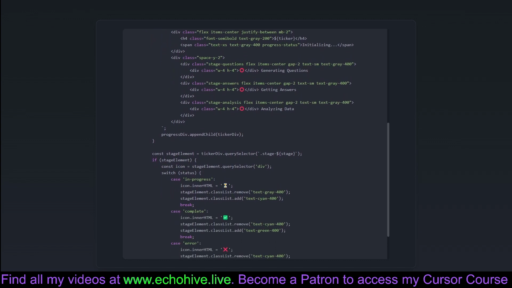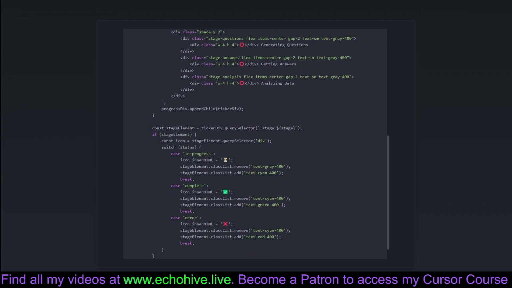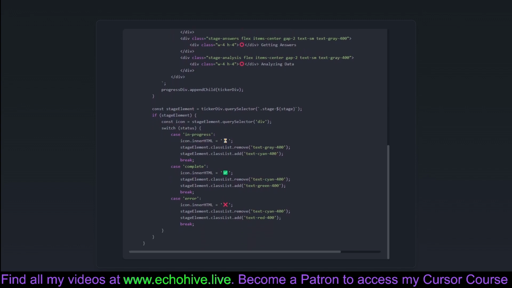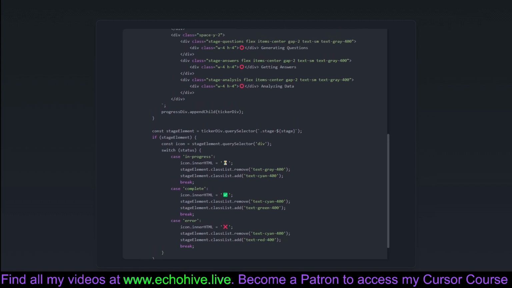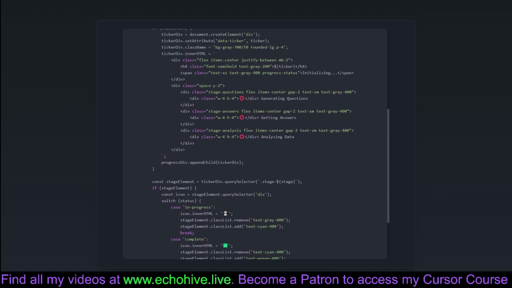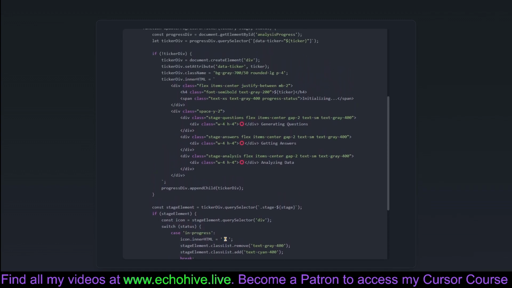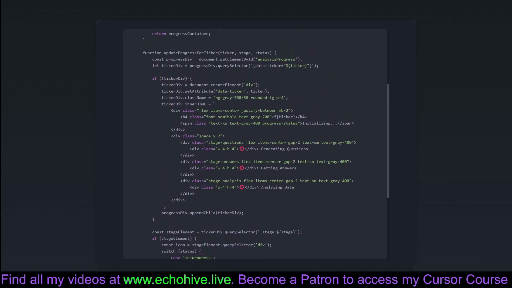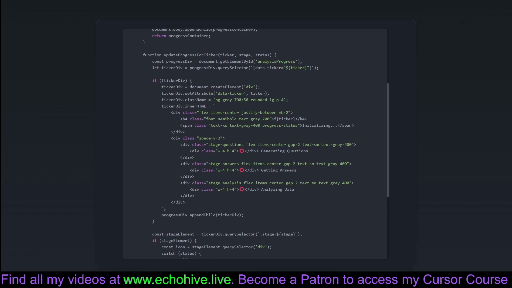Update Progress for Ticker sequentially updates the progress of each stock's analysis stages, generating questions, fetching answers, and data analysis, using cute little icons and text color changes. It's all about conveying the idea of progress, completion, or any hiccups during analysis in real time. This provides a neat way to visualize and manage where each stock's analysis stands, helping users to have a clear overview of the ongoing background operations.